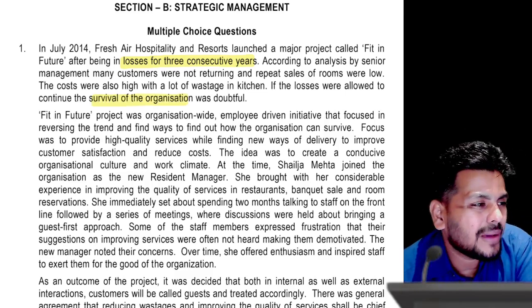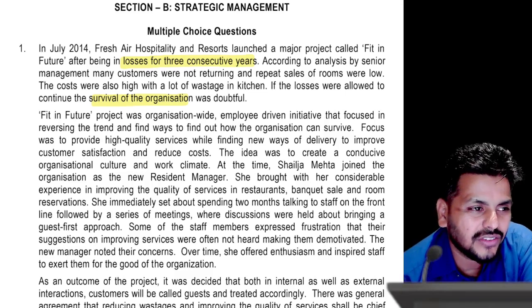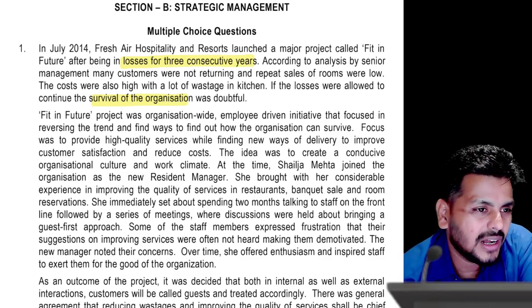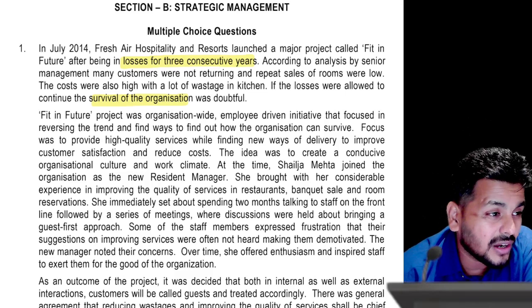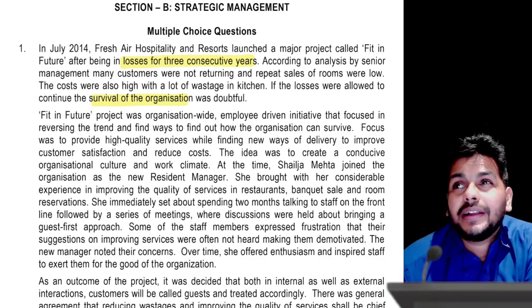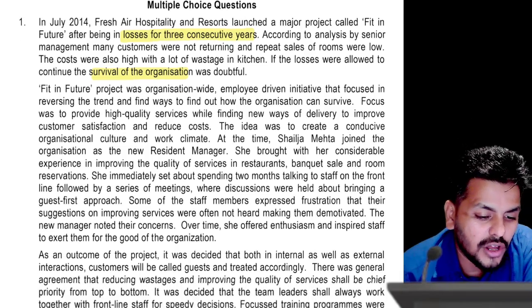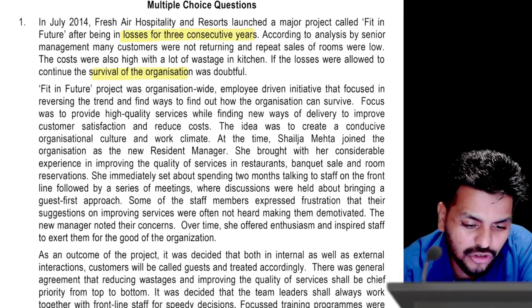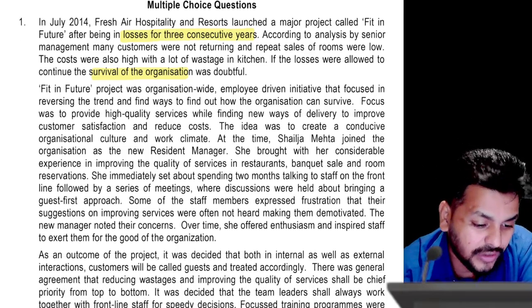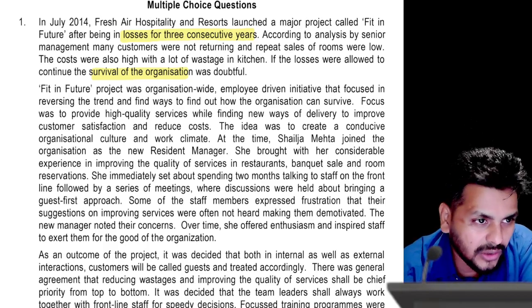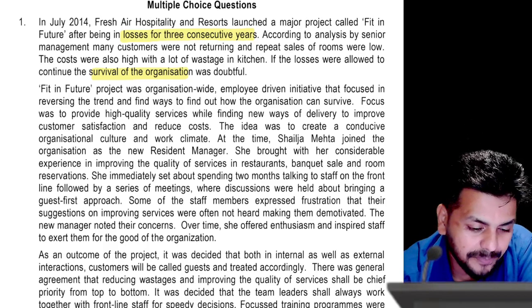So basically this paragraph gives you an insight that this case study is going to be something about a turnaround strategy, or if they are continuously incurring losses, they might talk about going concern issues. Fit in Future project was an organization-wide employee-driven initiative that focused on reversing the trend. I think the word is straight out of a turnaround strategy, reversing the trend there.